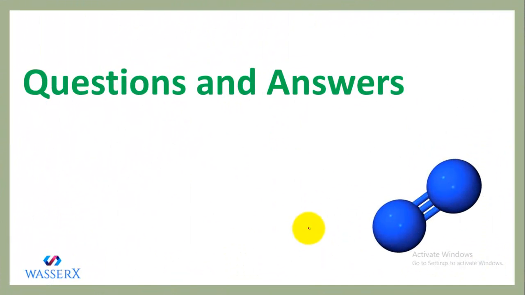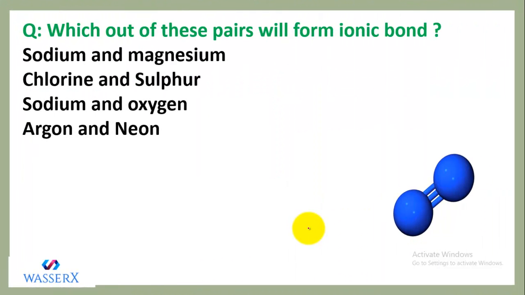Let's do some question and answers. Which out of these pairs will form ionic bond? When you get a question like this, the first point that should strike your mind is that ionic bond is always formed between metal and non-metal. Those elements are considered as metals which have valence electrons 1, 2 or 3.